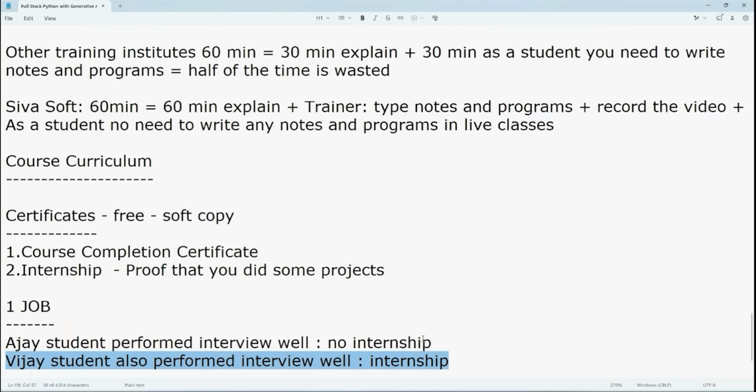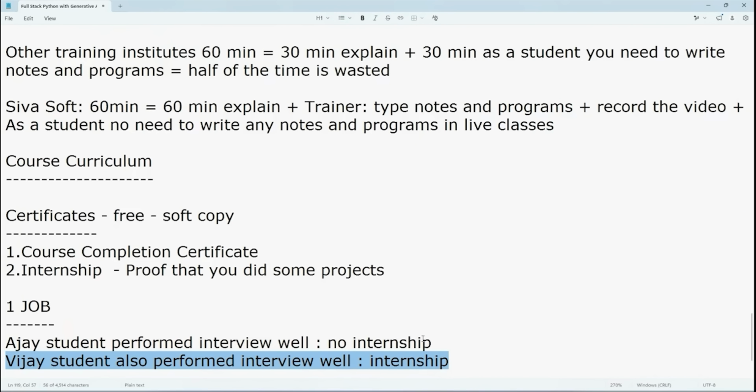So here the simple point is what? Those who are going to have the internship certificates, those people easily are going to get jobs. So this is the main important point. This is practically proved in SIVASOFT also.